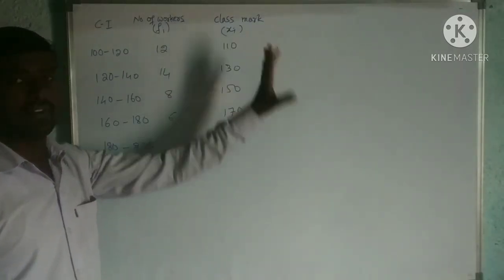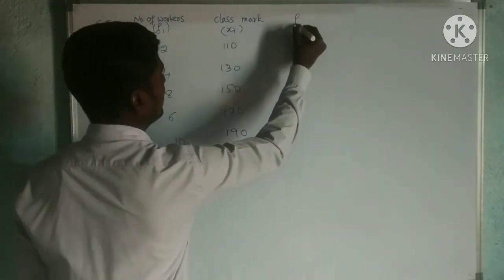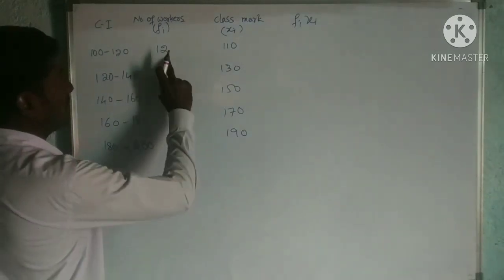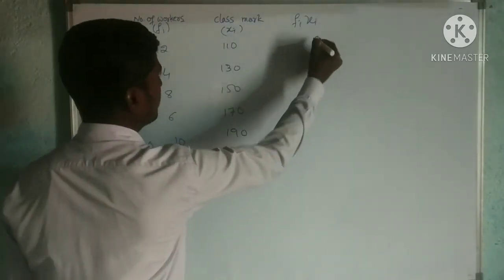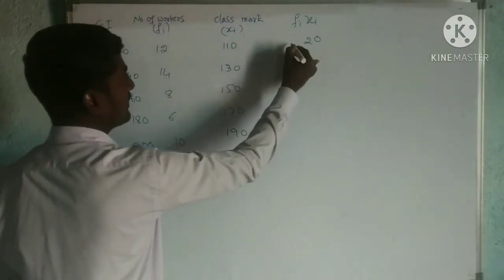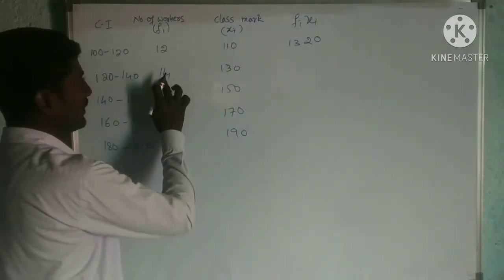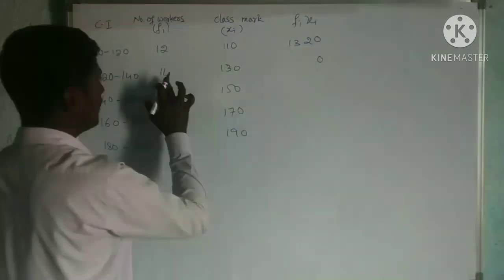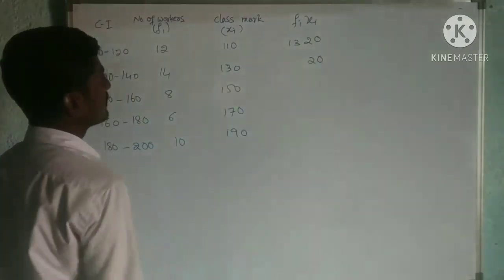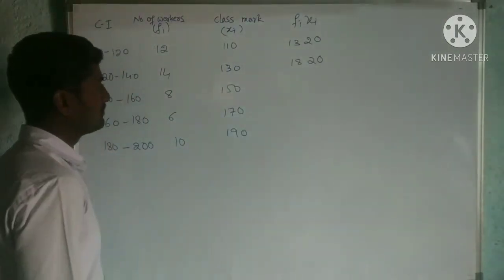Next I need Fi into Xi, so I have to multiply Fi and Xi. 12 into 110: 12 ones are 12, 12 plus 1 is 13, so 1320. Fi into Xi: 14 into 130, 14 threes are 42, carry 4, 14 ones are 14 plus 4, 18, so 1820.